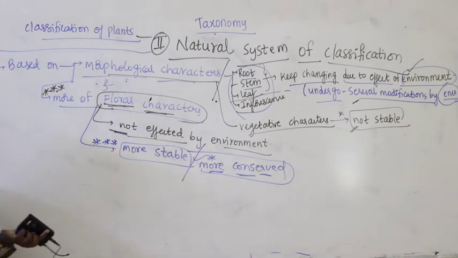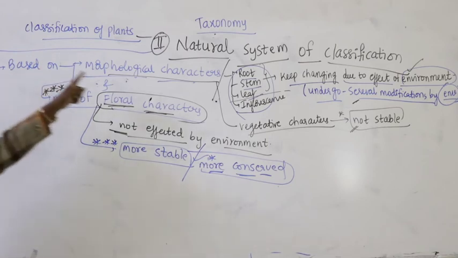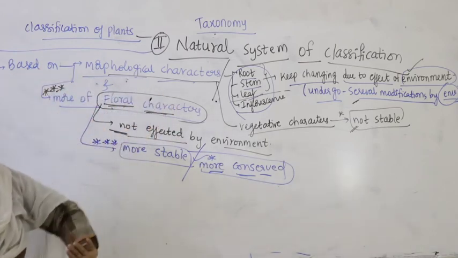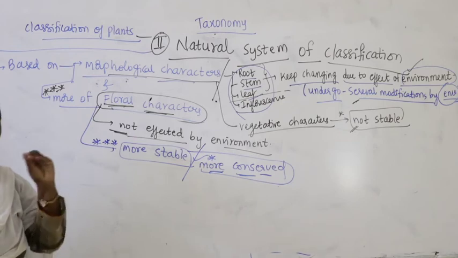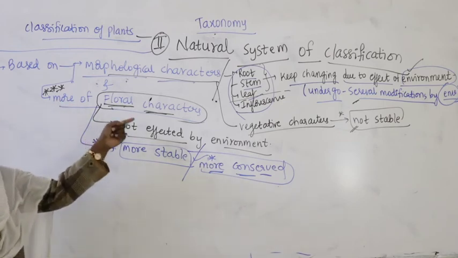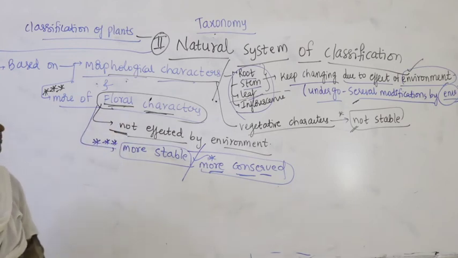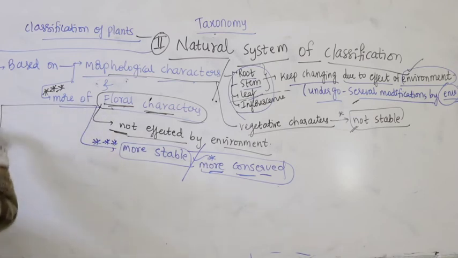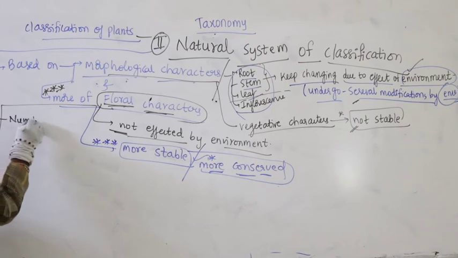So natural system of classification is basically based on morphological characters. Of course, few morphological characters are taken into consideration, but more importance is given to the floral characters. Why? Because if you take floral characters, what are the conditions taken into consideration? For example, number of stamens, number of carpels.